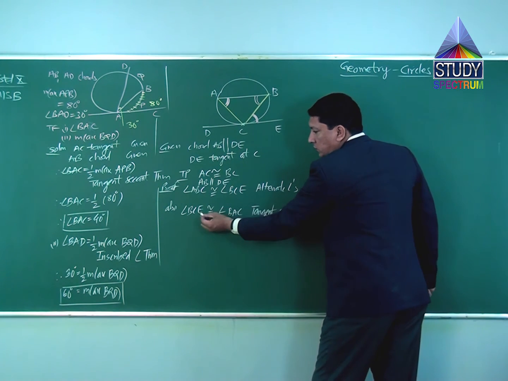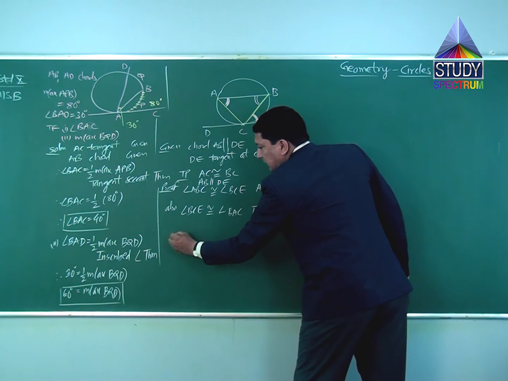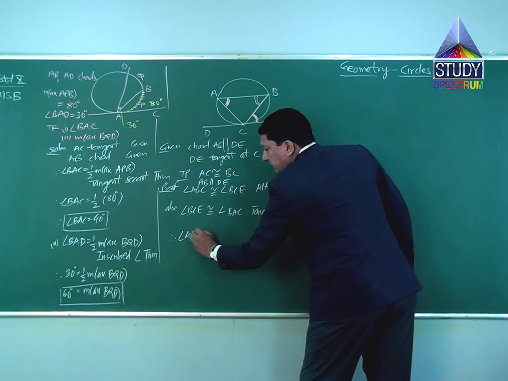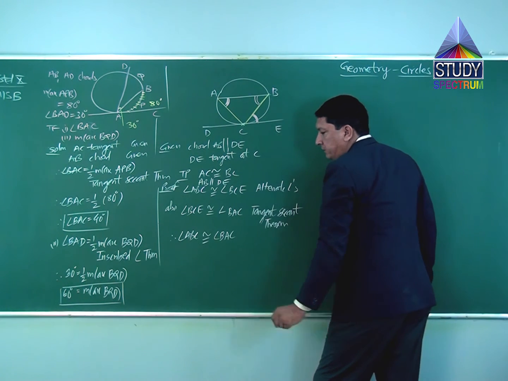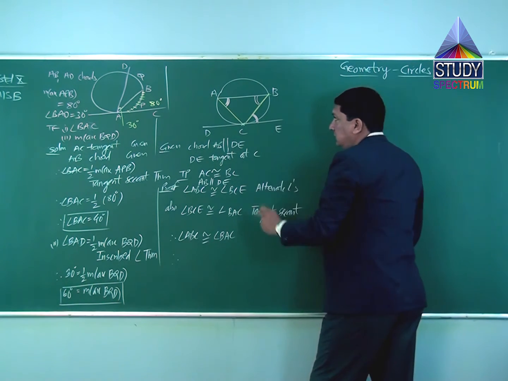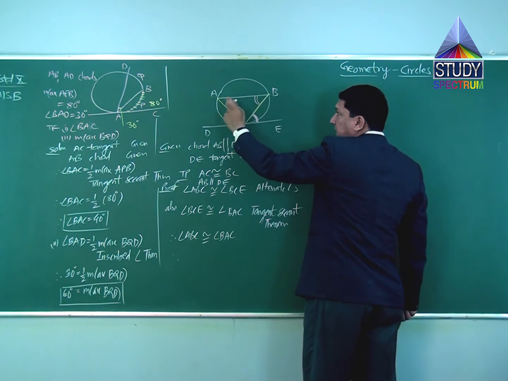Now look at these two, angle BCE, angle BCE. That means these two angles are equal. Result is angle ABC is congruent to angle BAC.